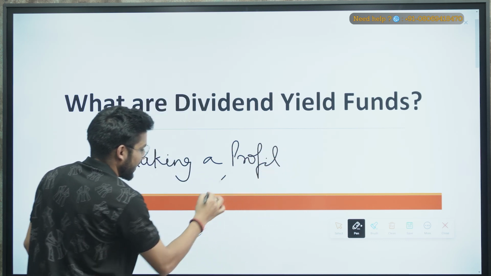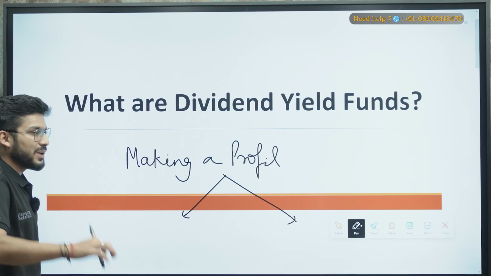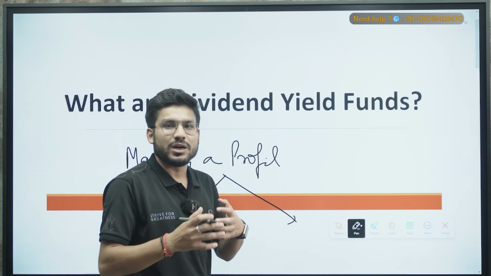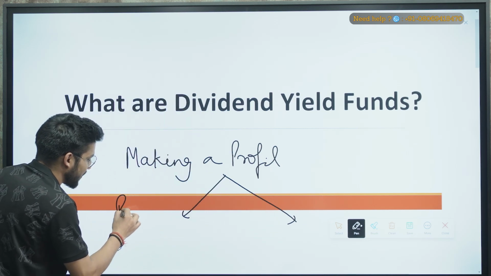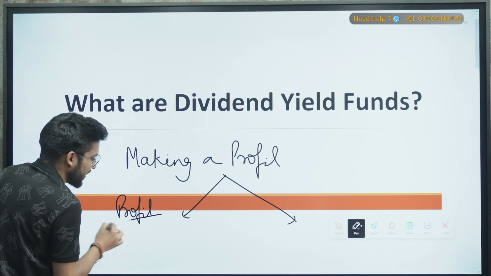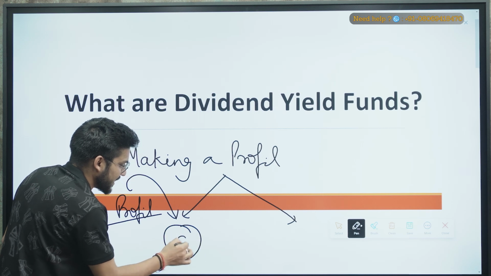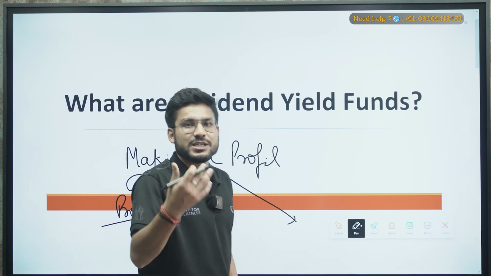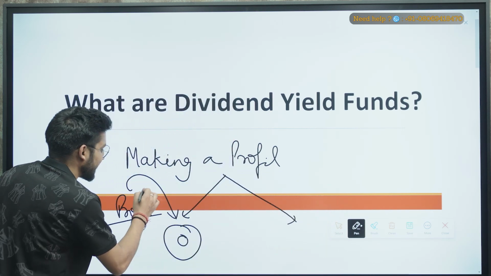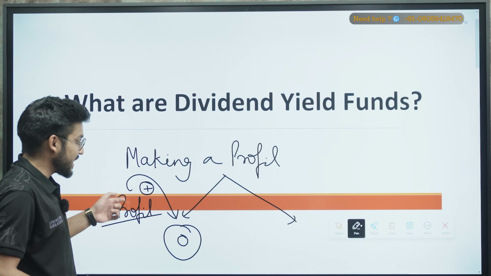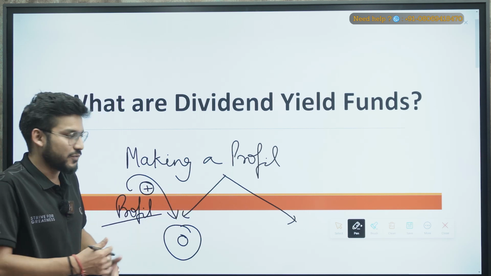Now it can be invested in two ways. The first is a small company, a growing company, or you can say a startup. Whenever this company gets a profit, it will reinvest that profit in the company itself, for research, for management, and for many other things, because it is a growing company. So it reinvests that profit to make a larger profit in the near future.